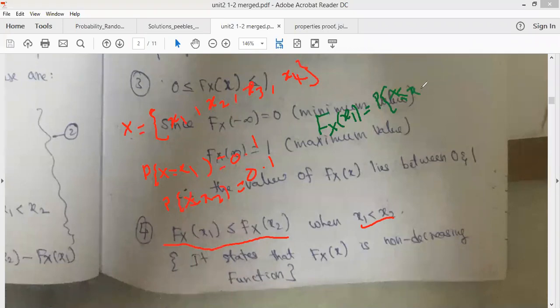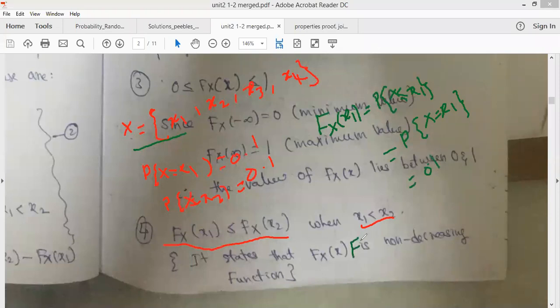Do you have any element less than or equal to x1? What is the element we have? Only x1. So if you have any elements less than or equal to x1, you have to consider those elements also. The probability of x1 will be equal to 0.1.